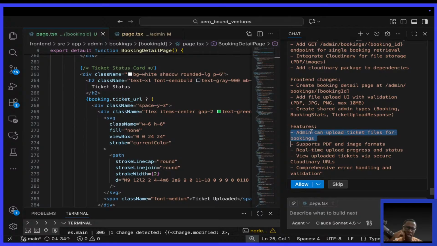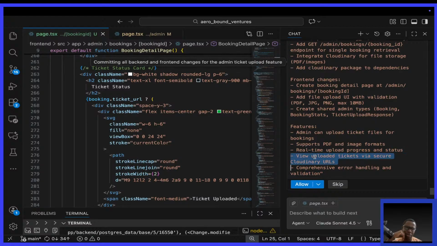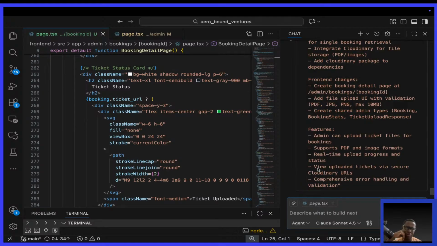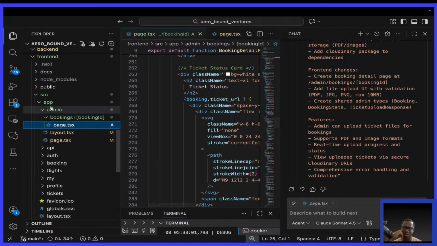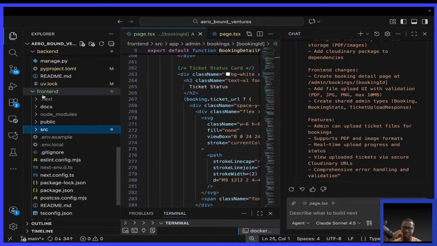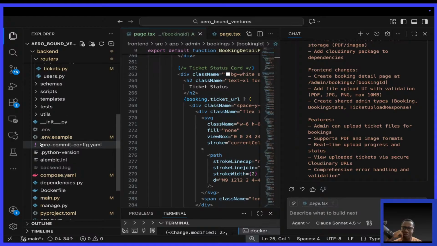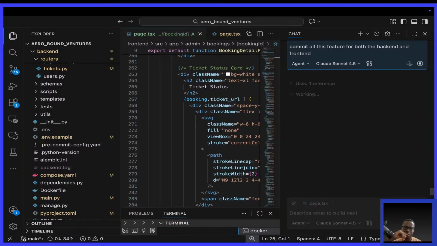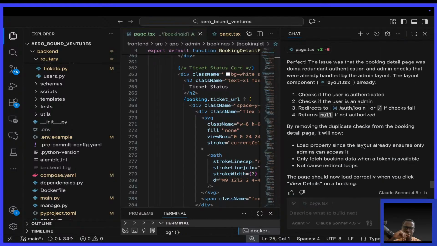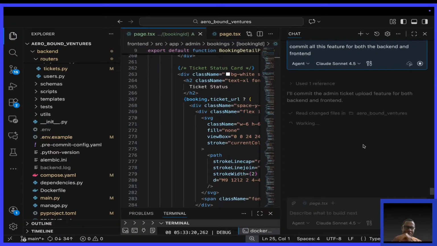Features: admin can upload ticket. Support PDF, real-time upload progress and status. View tickets were secure. Hey, wait. I've rushed. I have rushed. The number of things I need to delete. Okay, they're not there. I thought they were log files. Wow. I've lost. I should have copied it.